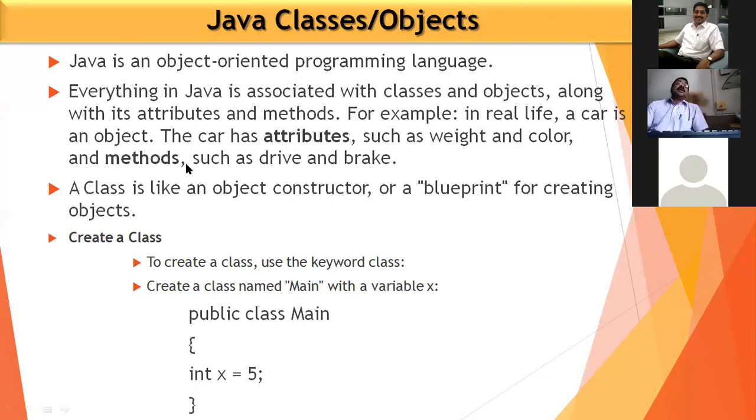And the methods, such as drive and brake, these are the methods. But how are you driving the car? For example, you are driving the car in first gear. So that is one of the methods. If you are moving to second gear, then it is another method. If you are moving to third, fourth, fifth, maybe some cars have 6 gears.